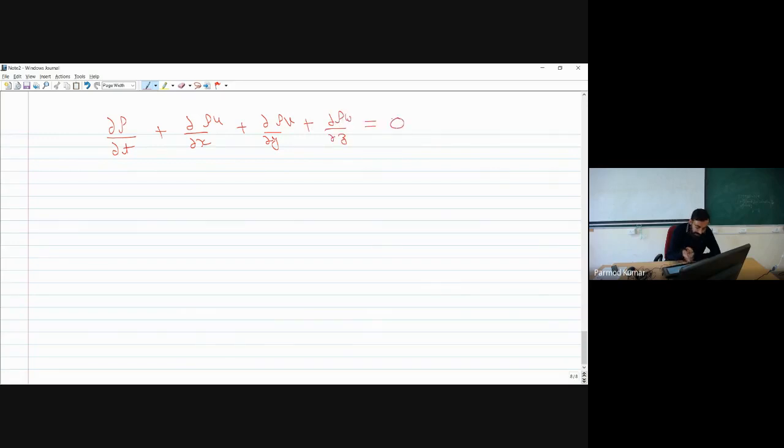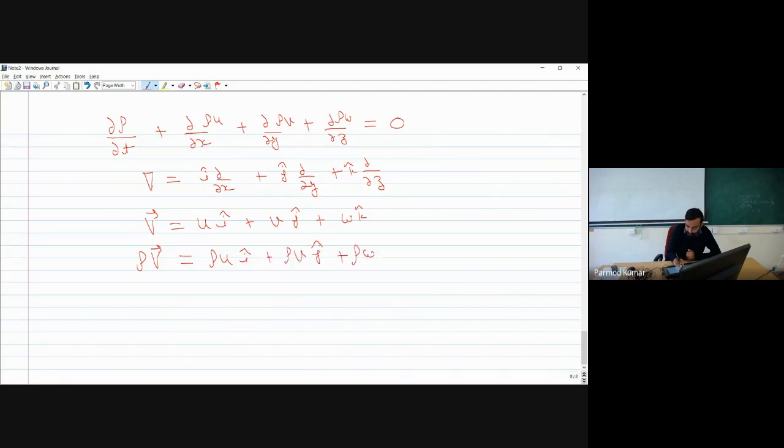If I consider the del operator, whose definition I already gave in the earlier lecture, as i cap del by del x plus j cap del by del y plus k cap del by del z, and V vector as u times i cap plus v times j cap plus w times k cap, then multiplying rho with V vector gives rho u times i cap plus rho v times j cap plus rho w times k cap.